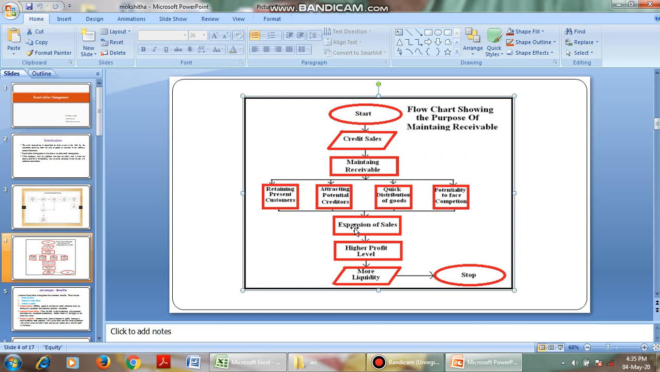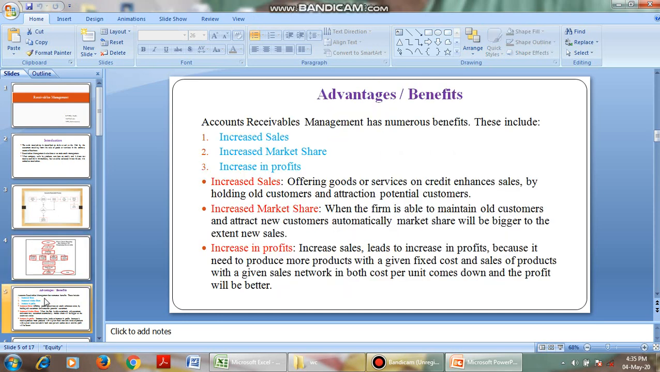Why we have to sell on credit is to expand our sales, reach a higher profit level, and gain more liquidity. Because of this trade credit, we can expand our sales, there is a higher profit level and more liquidity. Then coming to the advantages, as we have just discussed.